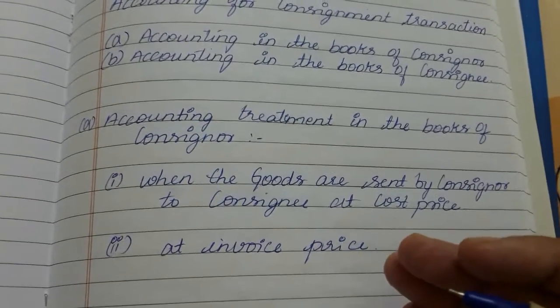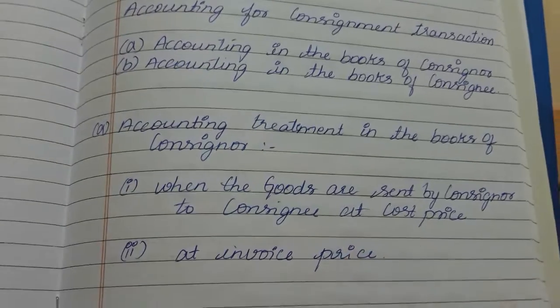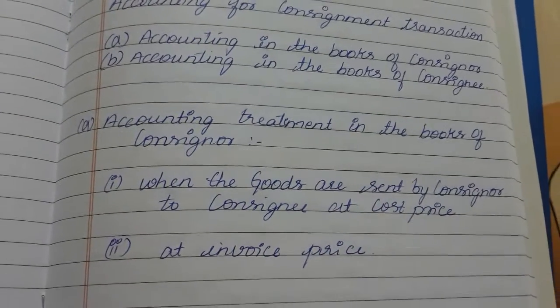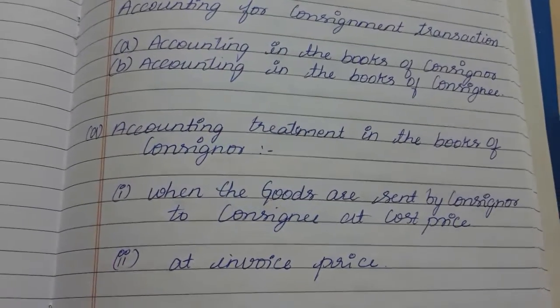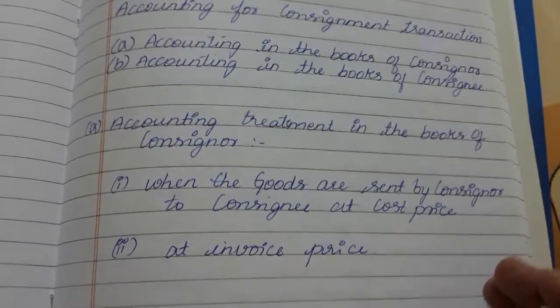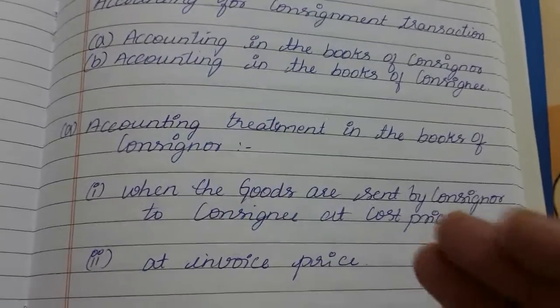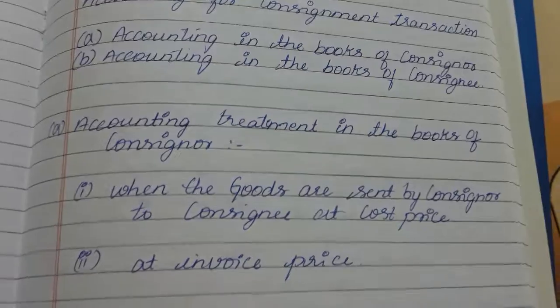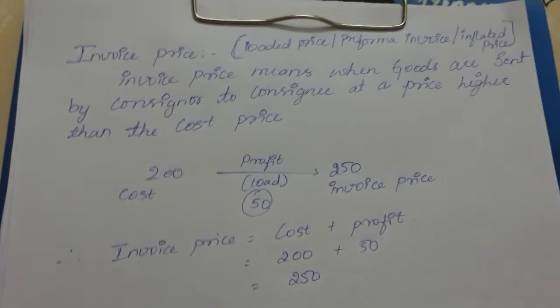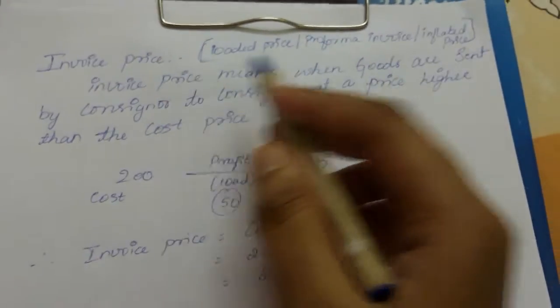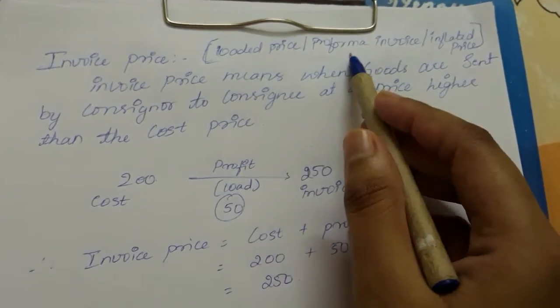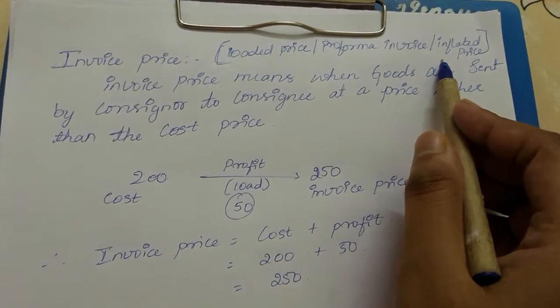So next, coming on to invoice price. So accounting treatment in the books of consignor at invoice price. What will be the difference between cost price and invoice price? What does this invoice price mean? So it can also be called loaded price, pro forma invoice, or inflated price.